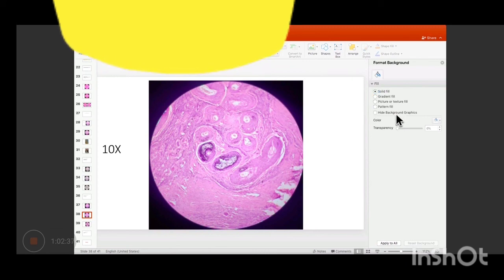Arteriosclerosis, what kind? Hyalin तो नहीं है ये. These are normal muscular arteries.